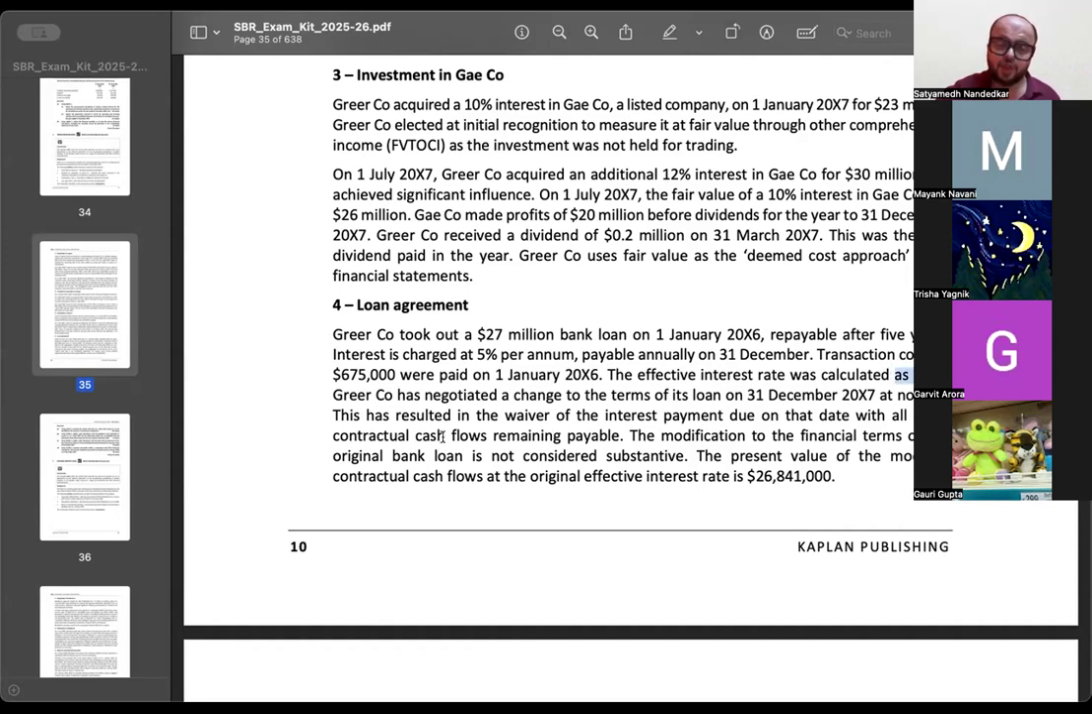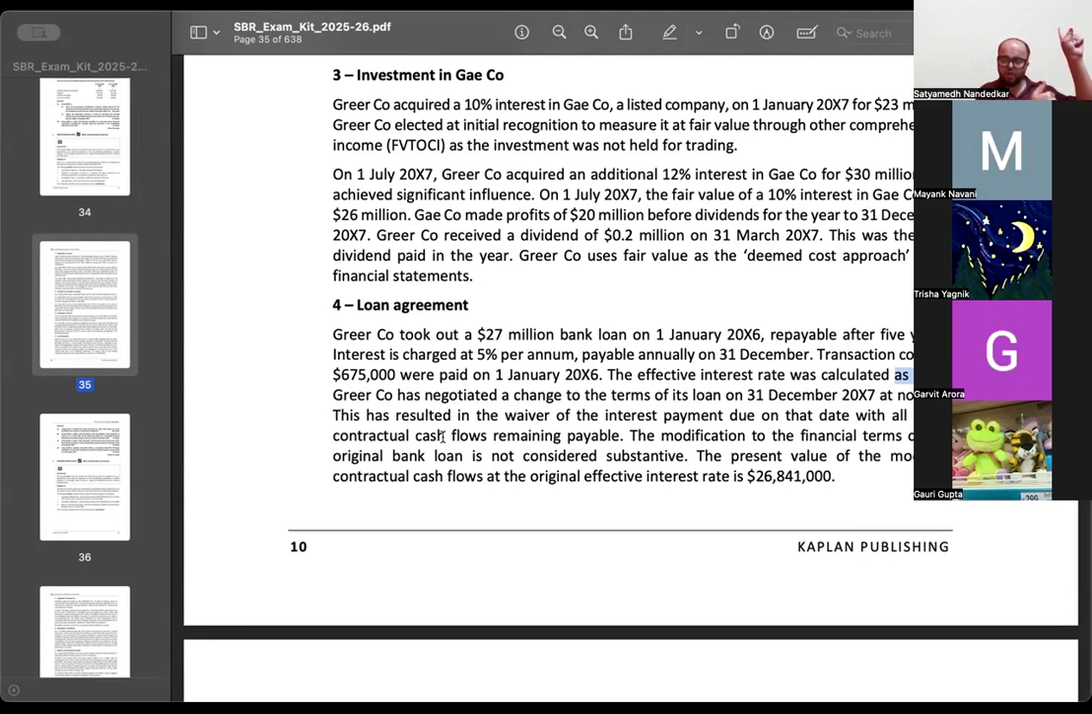Greer Company has negotiated a change to the terms of its loan agreement on 31st of December 2007 at no cost. This has resulted in the waiver of interest payment due on that date, with all other contractual cash flows remaining payable. The modification to the financial terms of the original loan is not considered substantive, and the present value is 26,841,000. When we revised the modification of debt today, what we said was calculate the present value of the new